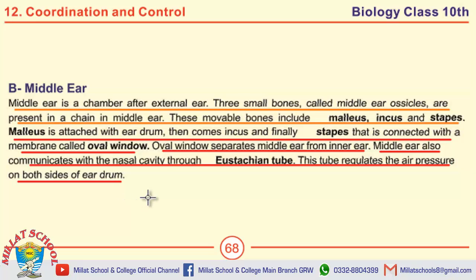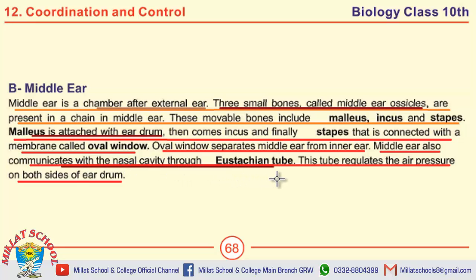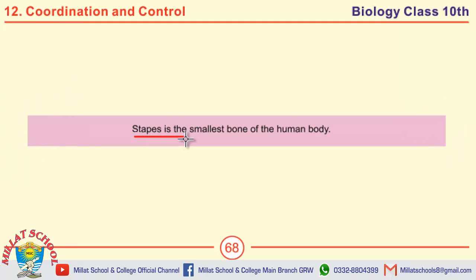Well students, these were some important short questions, and if we talk about the MCQs on this page: middle ear is a chamber after external ear. There are three small bones called middle ear ossicles. Malleus is attached with eardrum. Middle ear communicates with nasal cavity through eustachian tube. Stapes is smallest bone of the human body. It is an important MCQ students. The smallest bone of human body is stapes.